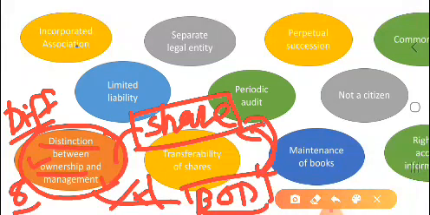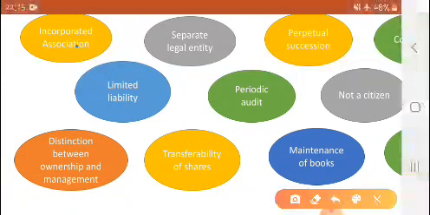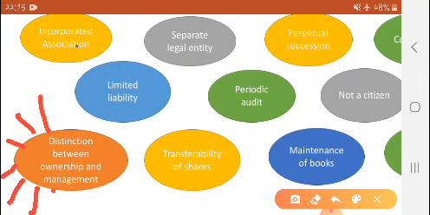Because shareholders are located in different geographical areas. So for the company it would be difficult if the management were in the hands of all those shareholders. Therefore the concept of difference of ownership and management came into existence, and in the company there is a difference in ownership and management.